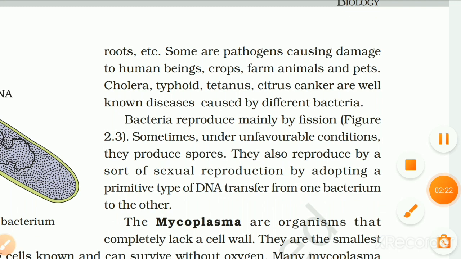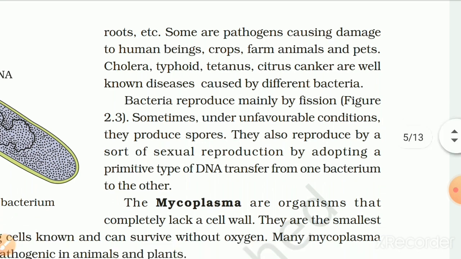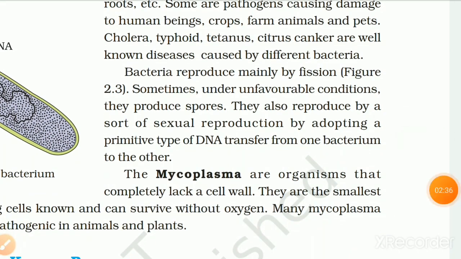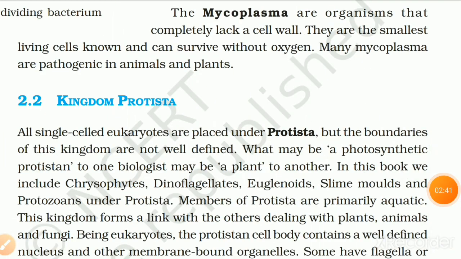Bacteria reproduce mainly by fission. Figure 2.3. Sometimes, under unfavorable conditions, they produce spores. They also reproduce by a sort of sexual reproduction by adopting a primitive type of DNA transfer from one bacterium to the other. The mycoplasma are organisms that completely lack a cell wall. They are the smallest living cells known and can survive without oxygen. Many mycoplasmas are pathogenic in animals and plants.